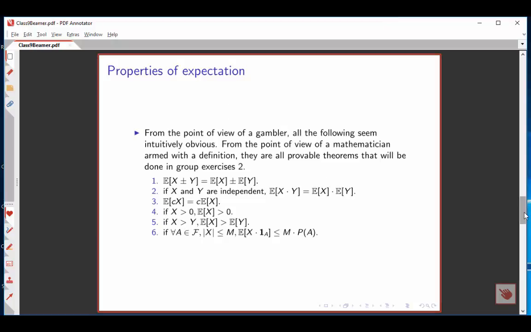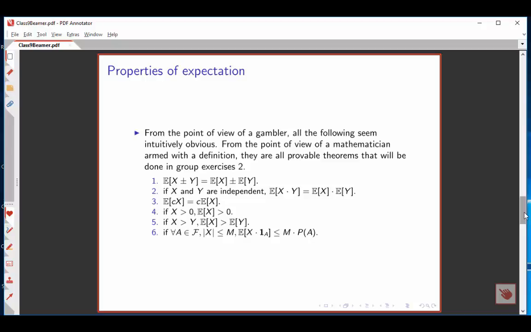Now there are lots of properties of expectation, most of which, if you're thinking of expectation from the point of view of a gambler, are fairly obvious. These are, in fact, all provable theorems, and you'll get to work on proving some of them in the second set of group exercises when you come to class. Here they are. You'll agree with me, they're pretty obvious.